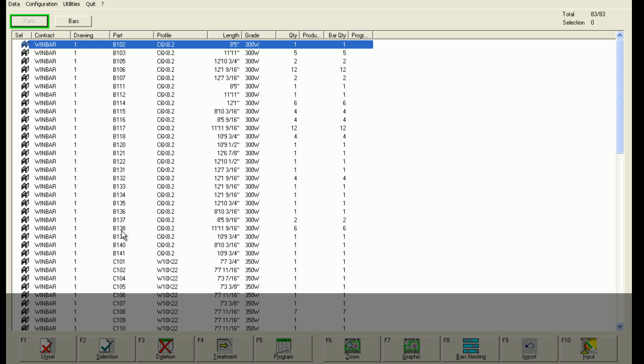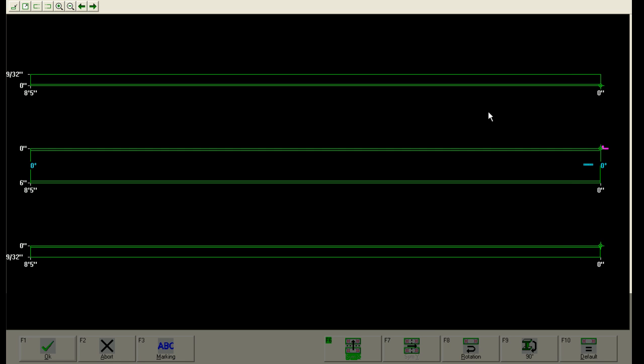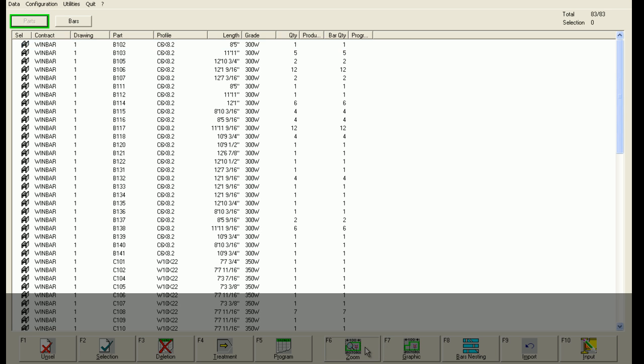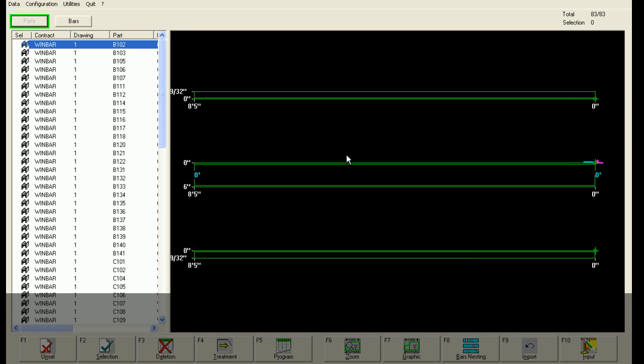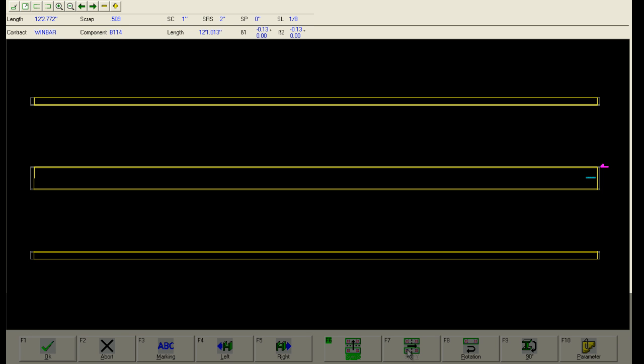The WinCN screen has a parts section showing individual pieces and a bar section showing the nested bars. In both sections, it is possible to have a visual display of the pieces or bars. This helps confirm to the operator which bars are to be processed.